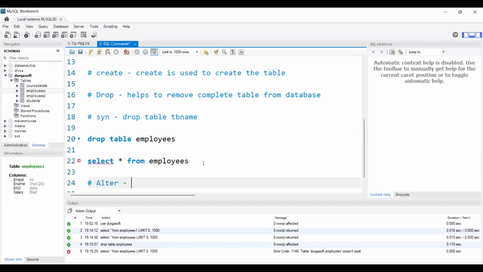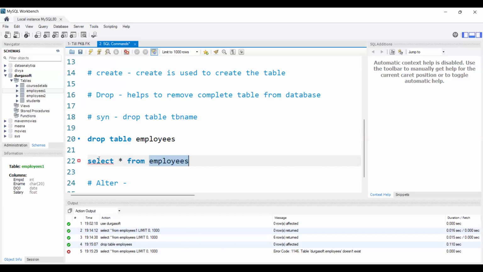Divya, why does the red cross symbol come? Whenever we get any error, it will show the red cross symbol. If we don't get any error and our statement executed successfully, it will show the green symbol. Here, why did we get the error? Because I just executed the select statement, and it is saying you cannot execute because the table does not exist.